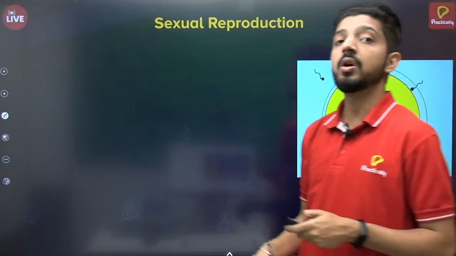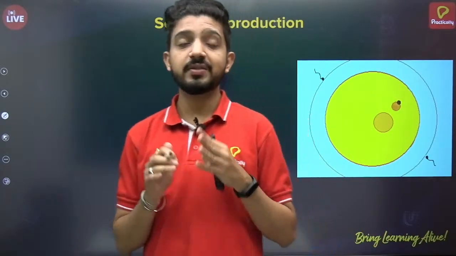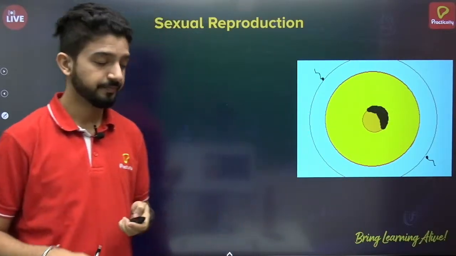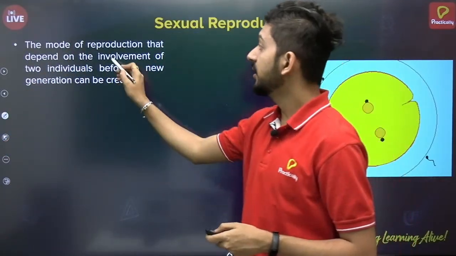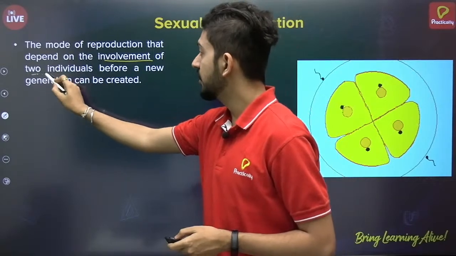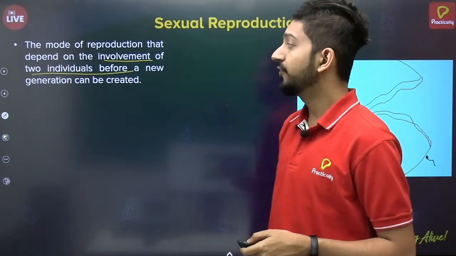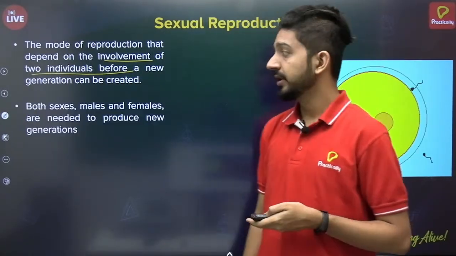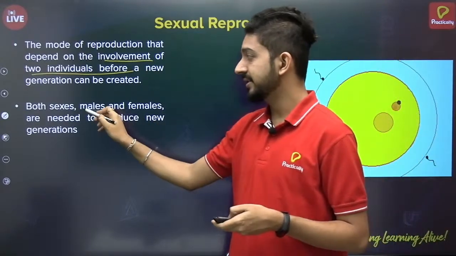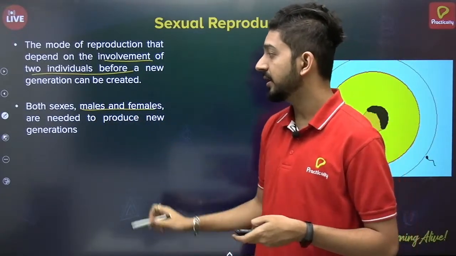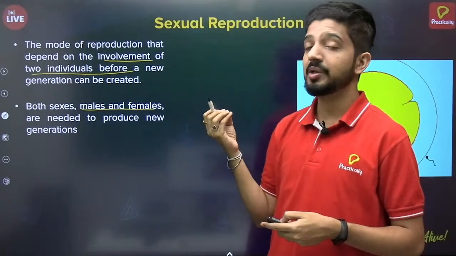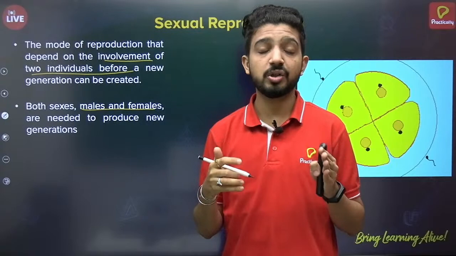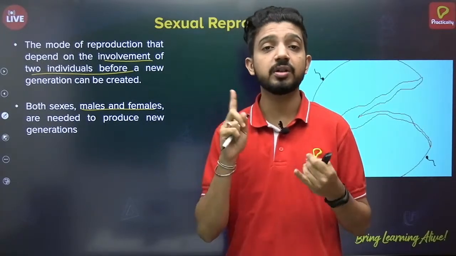Now let's move on to sexual reproduction, which is a very important part of this chapter. It is the mode of reproduction that depends on the involvement of two individuals before a new generation can be created, and in this, both the sexes, male and female, are needed to produce the new offspring. That is how sexual reproduction and asexual reproduction are different. Asexual reproduction involves only one parent.